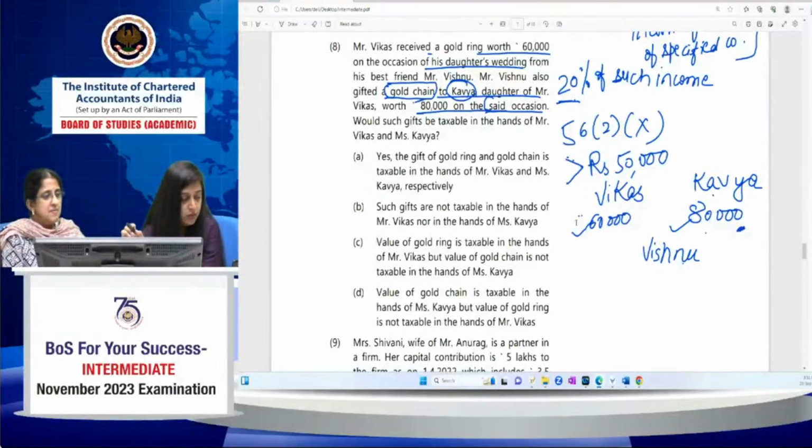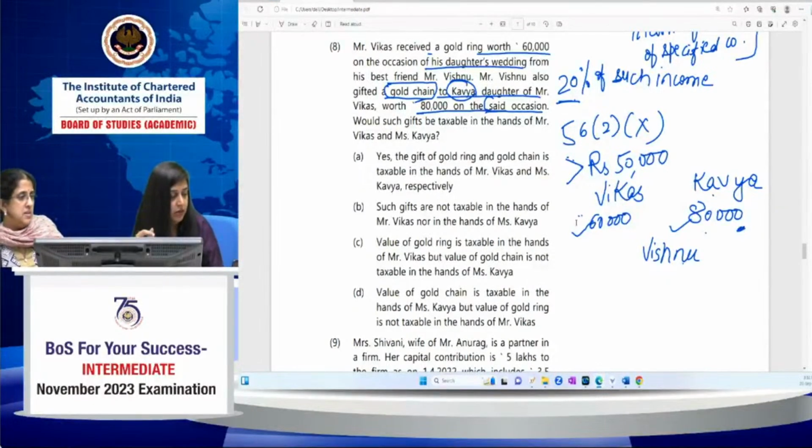Durga says A: gift of gold ring and gold chain is taxable in the hands of Vikas and Kavya respectively. Naman says option A. Naman and Durga say option A, and as of now Bhumika says option C, I guess, and Dipanshu also option C.